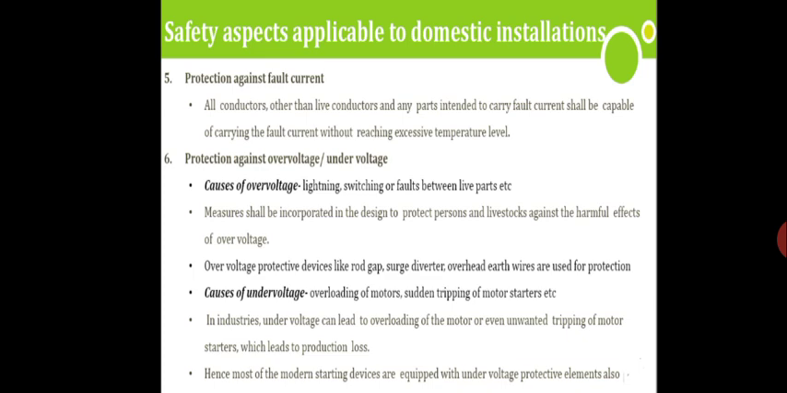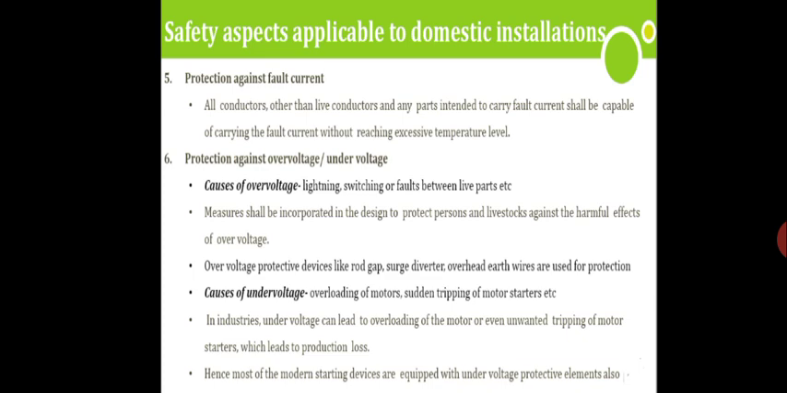Next one, causes of under voltage. I think you know about this: overloading of motors, sudden tripping of motors, starters, etc. In industries, under voltage can lead to the overloading of motors or even unwanted tripping of motor starters, which leads to production loss. Hence most of these modern starting devices are equipped with